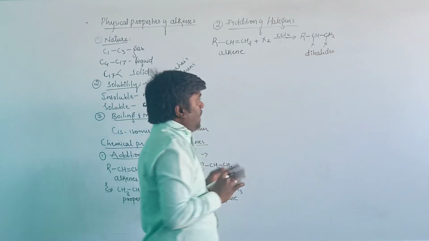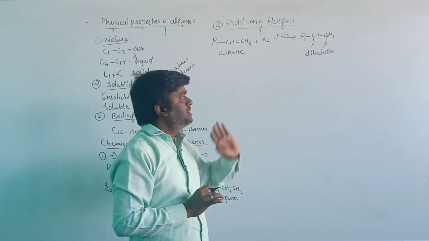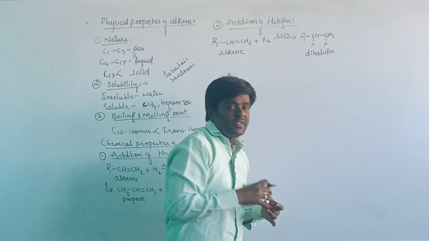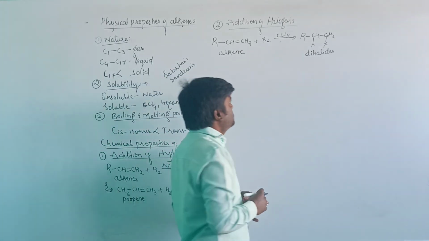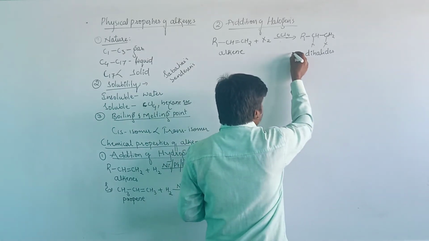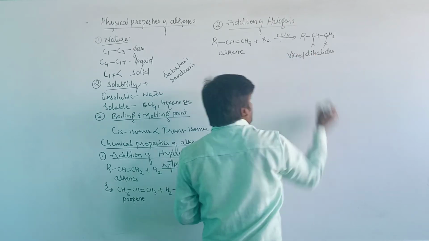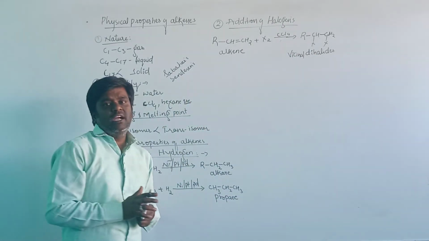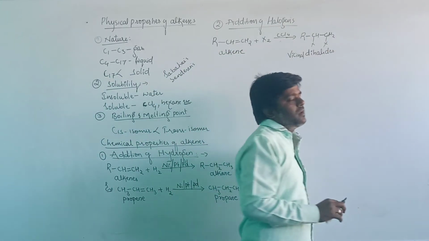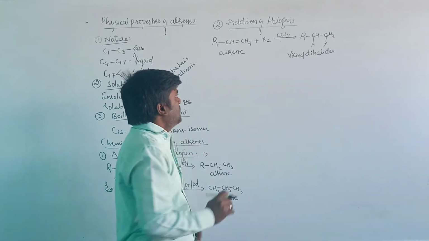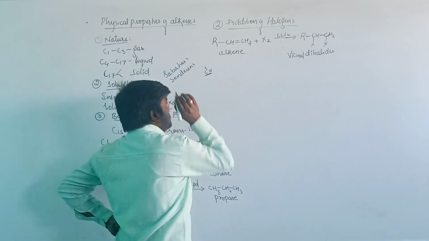The halogens here are present on the adjacent carbon atoms. Therefore, these are known as vicinal dihalides. Vicinal dihalides will be formed when the alkenes undergo halogenation in the presence of carbon tetrachloride. This is the general representation. Let us see the example.